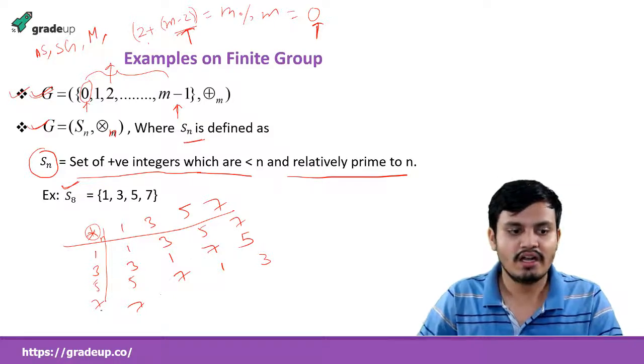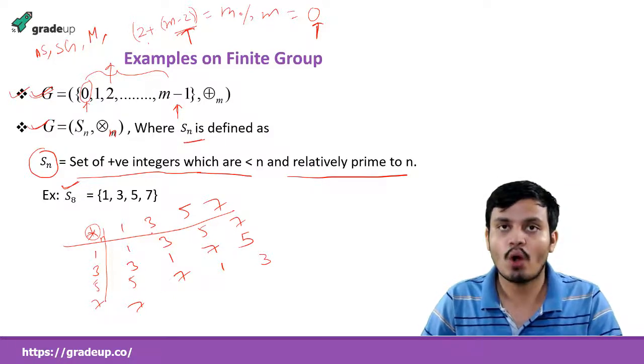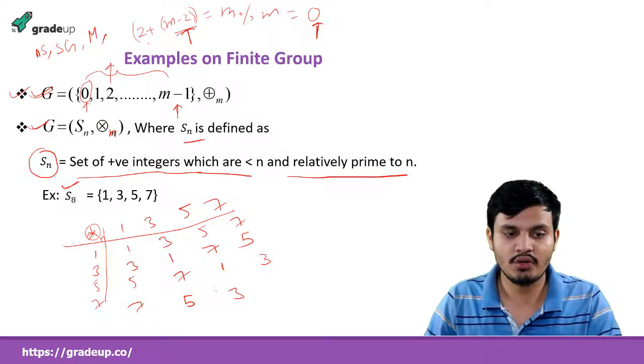And 7 into 3 is 21, modulus 8 gives 5. 7 into 5 is 35, modulus 8 gives 3. 7 into 7 is 49, we get 1.